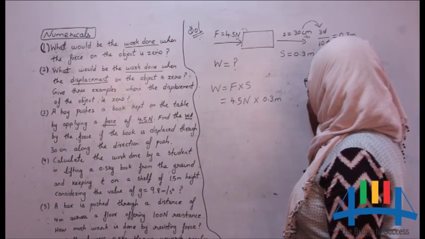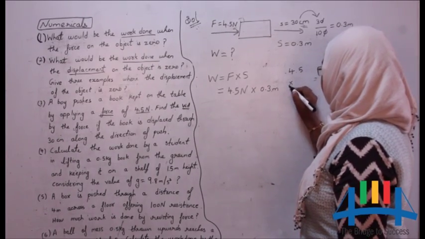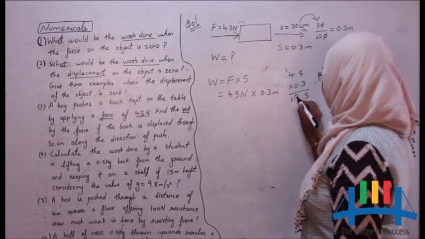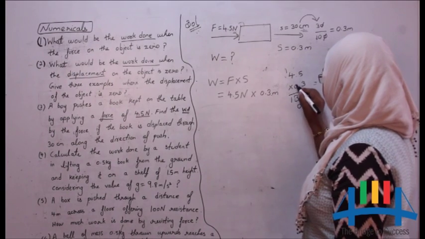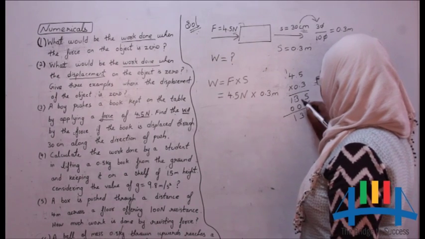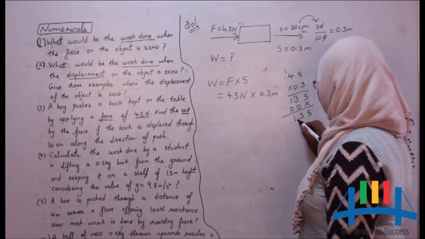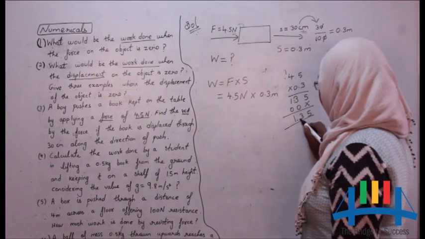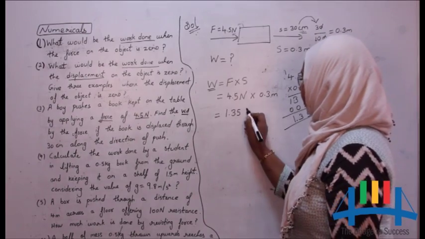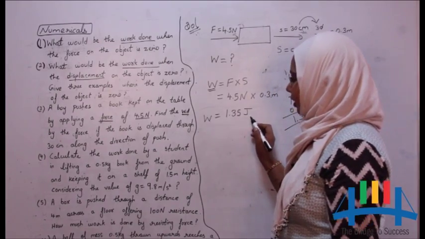If you do this calculation, 4.5 into 0.3, 5 3s are 15, 4 3s are 12, 13 into 0 5s are 0, 0 4s are 0, 5 3 1, 2 decimal places, like we have to leave 2 here, 1 2, so the point will be here. The answer will be 1.35, and work has a unit, the SI unit is joules. So the answer is work done is 1.35 joules.